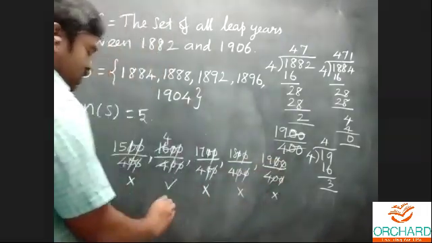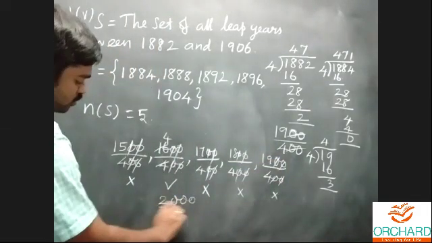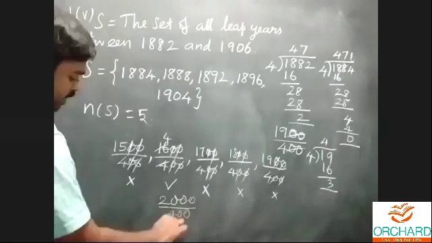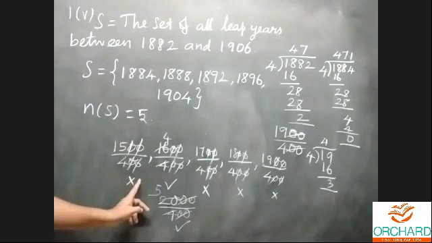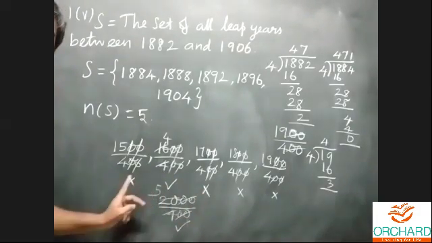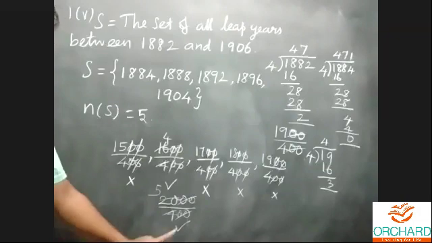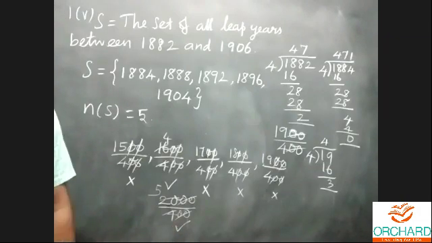2000. Is 2000 divisible by 400? Yes, it's divisible by 400, 5 times. Therefore, it is a leap year. For the centuries alone, 1000, 1100, you can go with division by 400 to check.